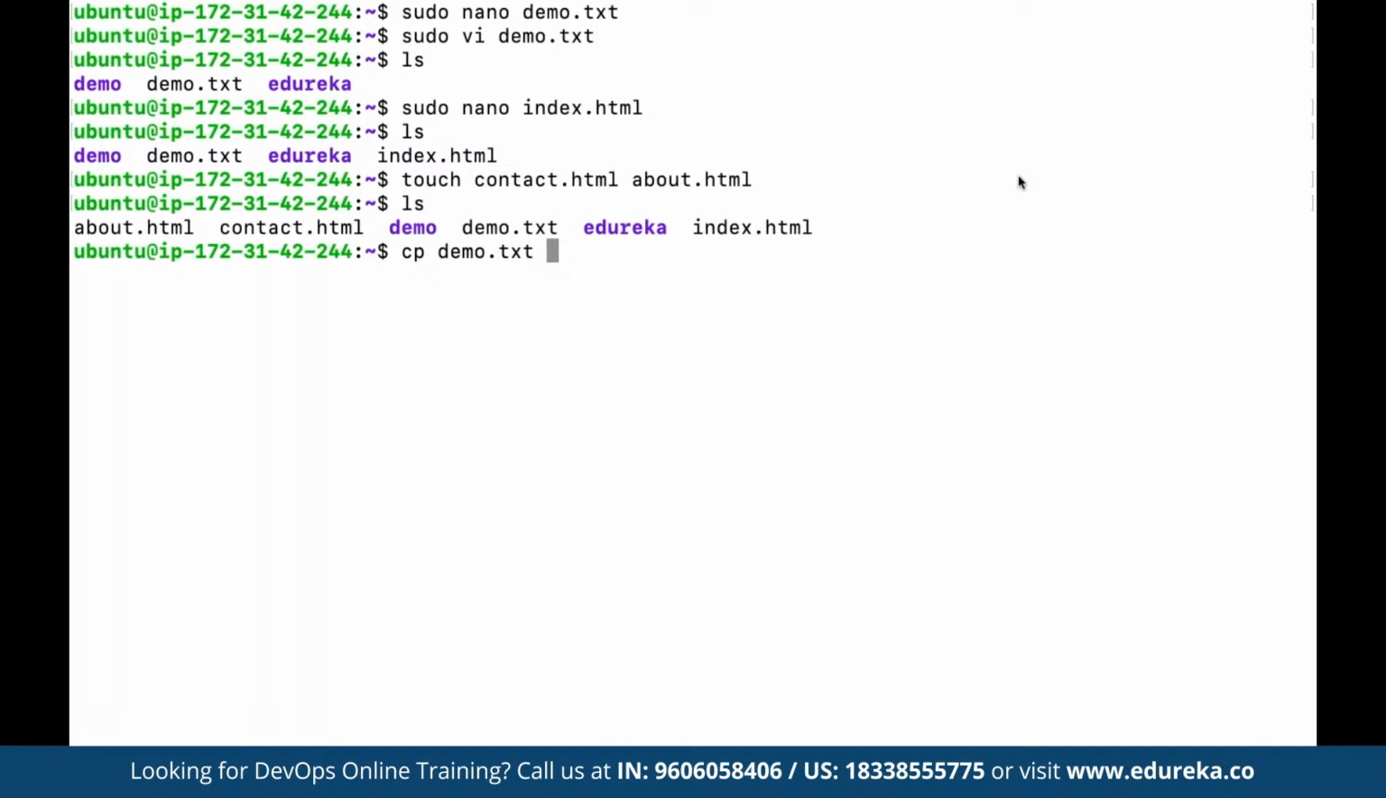So if there is a file by the name of, suppose here if we had a demo.txt file, and now suppose if we open up, let's suppose before we do that, we can clear the entire screen now.